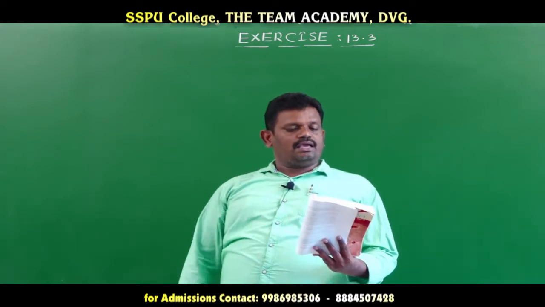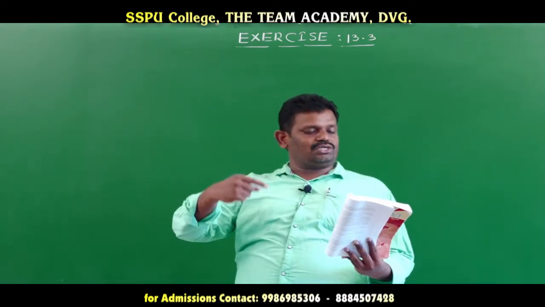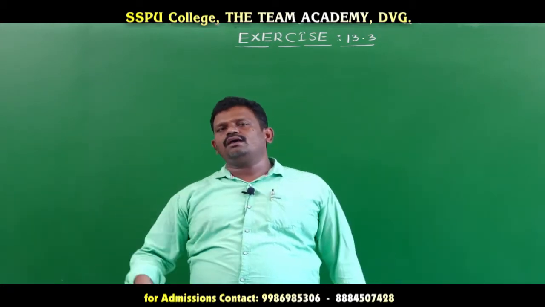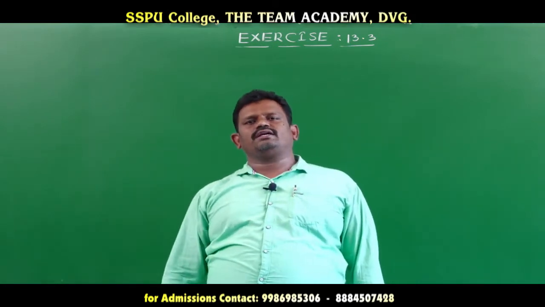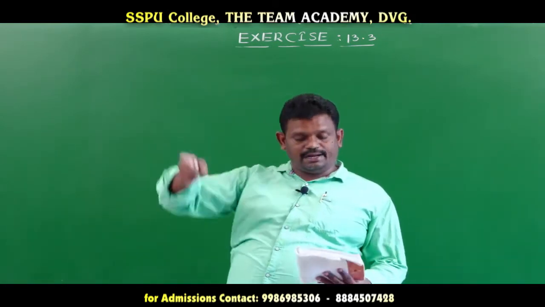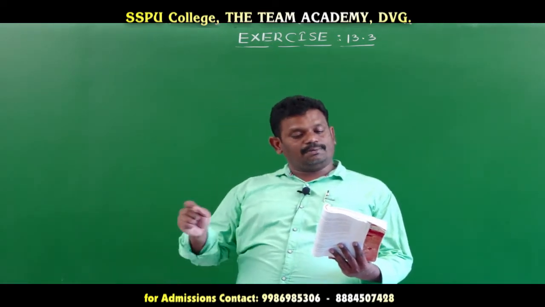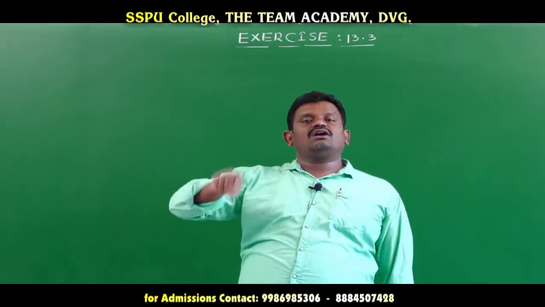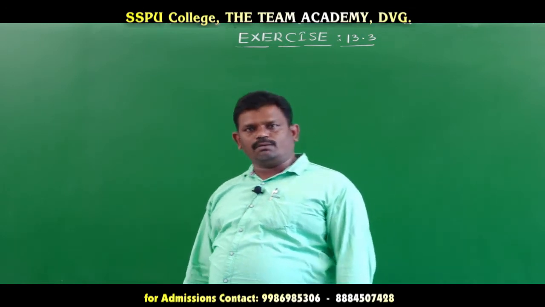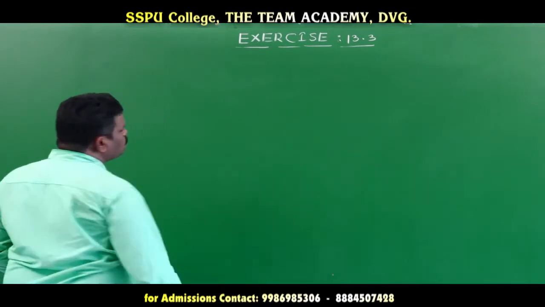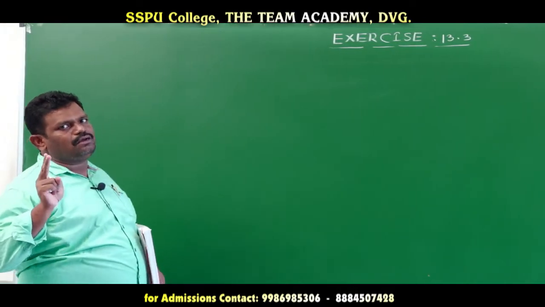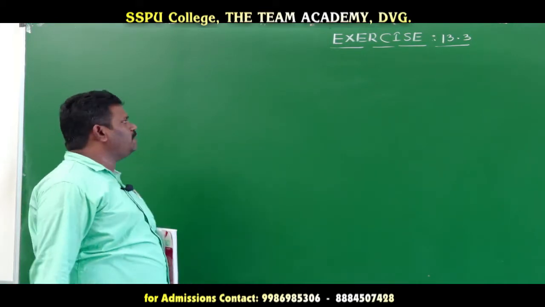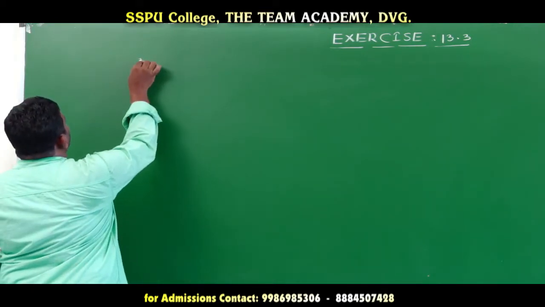At the end of the year, one student is chosen at random from the college and he is an A grade student. What is the probability that the student is a hostler? If that selected student is a hostler, we find the required probability. Whenever Bayes theorem is used, we must consider 3 events: the first 2 events are the conditions, and the main event is the third, with which we find the required probability.